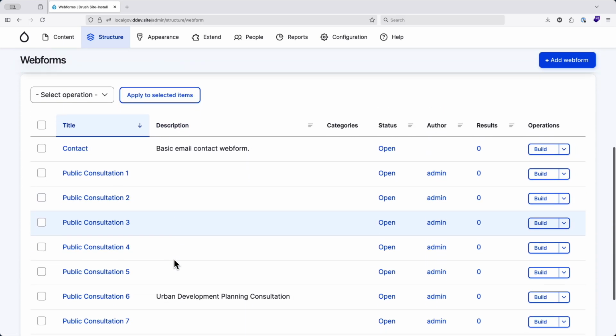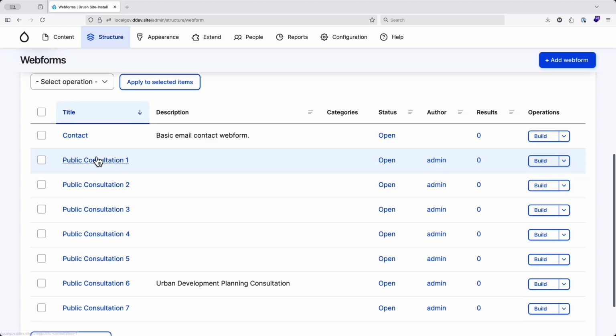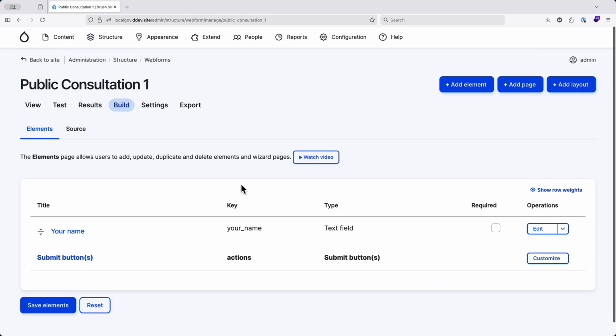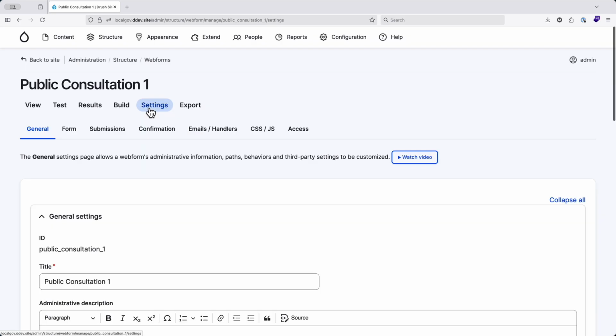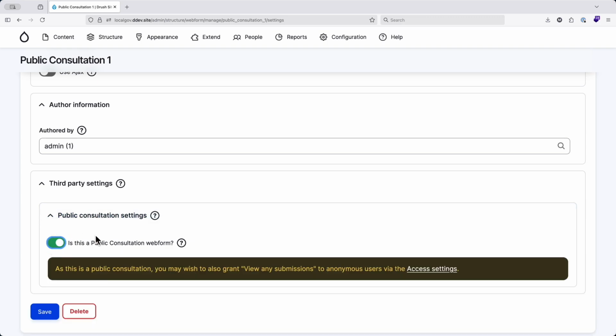Earlier I created a number of web forms already. These are just for myself, handy for testing. But what we want to look at when we're creating a web form for public consultations is, we click here on the build tab. The first thing you've got to do is, because we need to make web forms available to anonymous users, but we don't want all the web forms available to anonymous users, I've added a new setting under the settings tab. If you scroll down to the bottom, it's called, is this a public consultation web form? And it's this checkbox that does the magic in the background for different access settings.